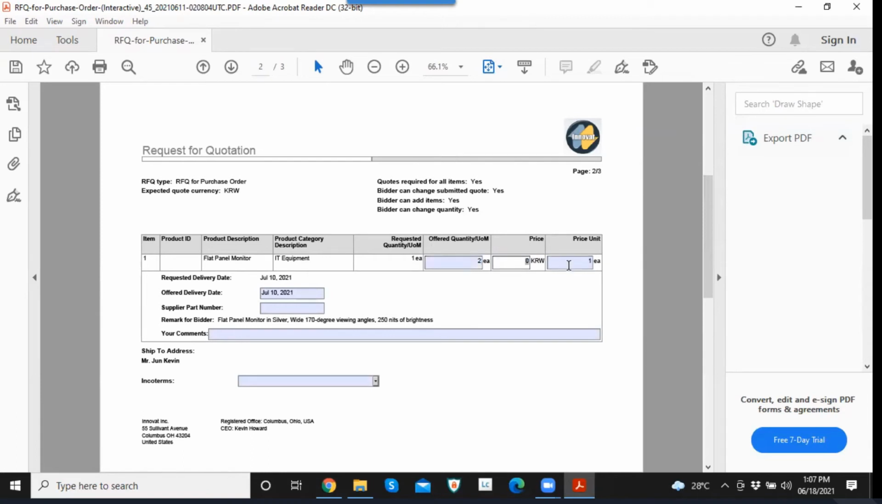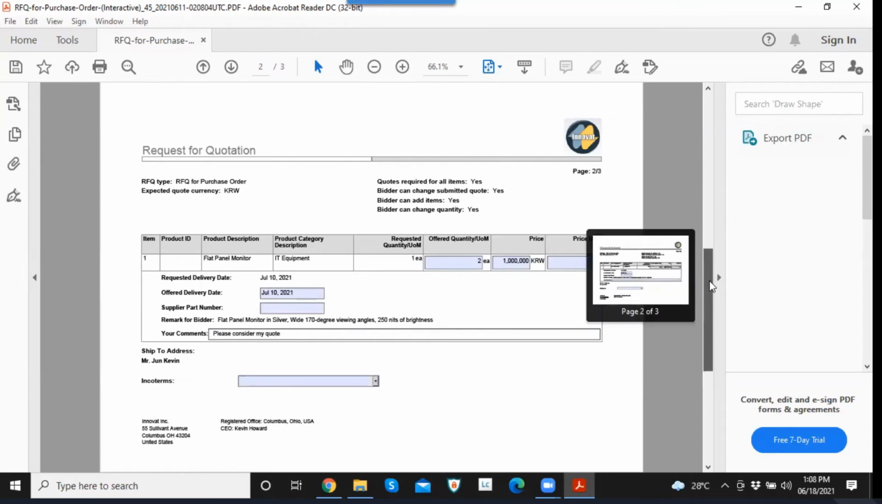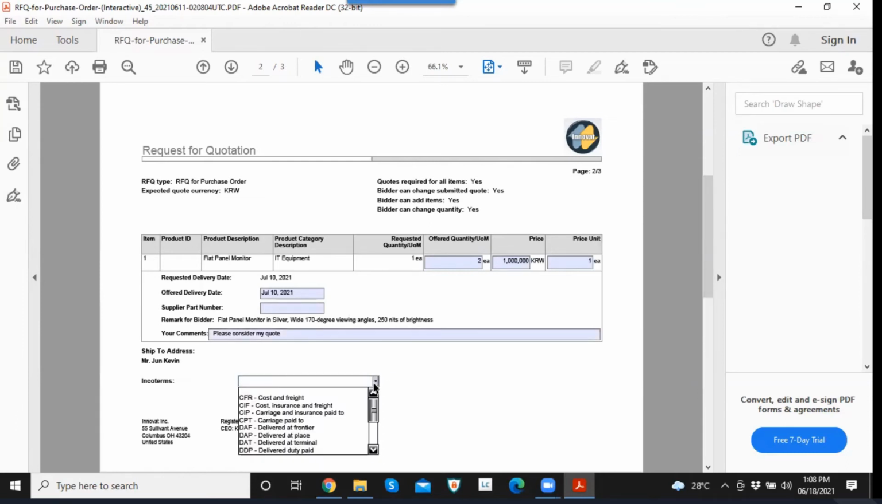The bidder can also change the price, or add the price. Let's say this is 1 million, for only 1 unit. The bidder can enter the supplier part number, let's say any part number. The bidder can add a comment, please consider my quote. And then if we have any incoterm, the bidder can add the incoterms here.